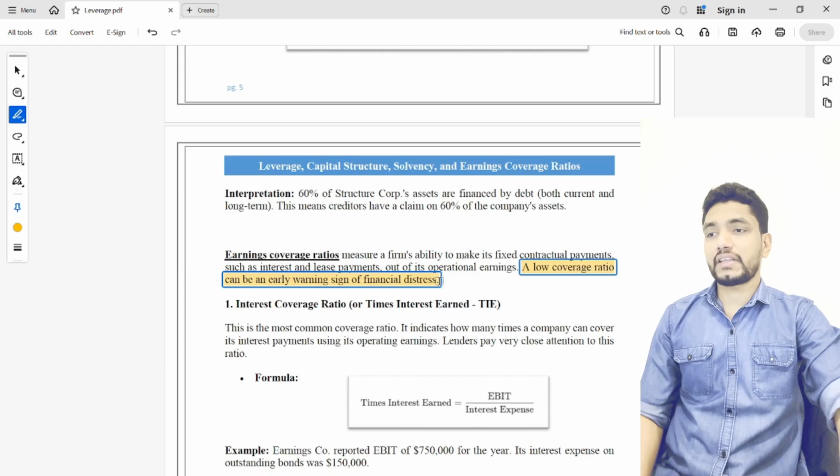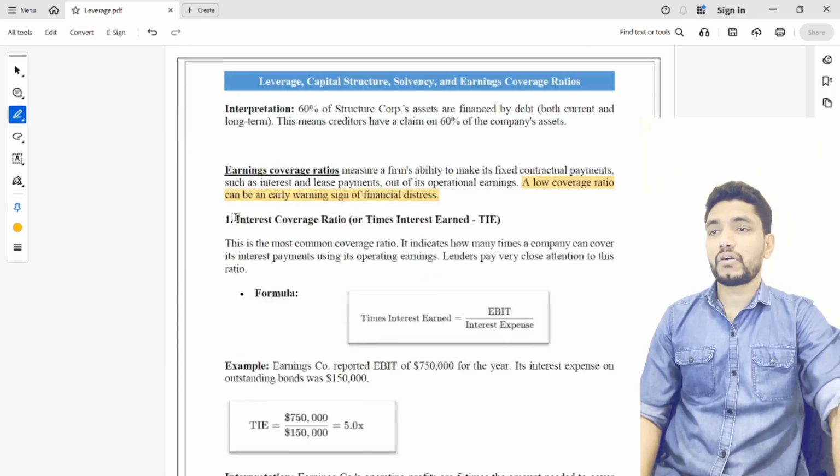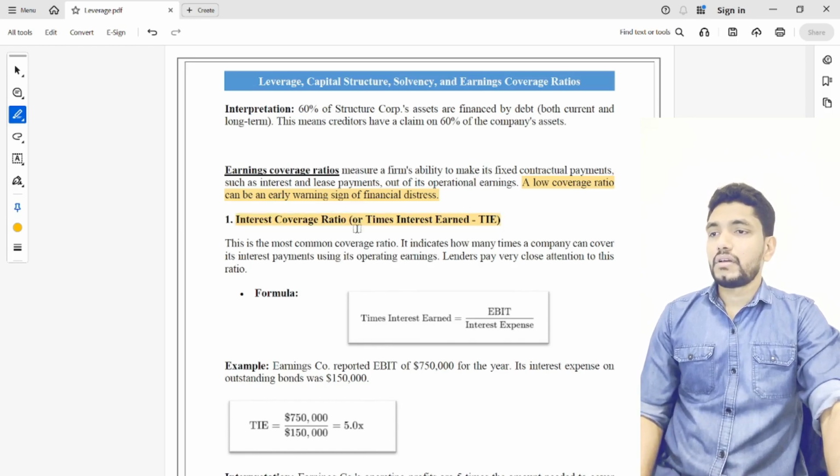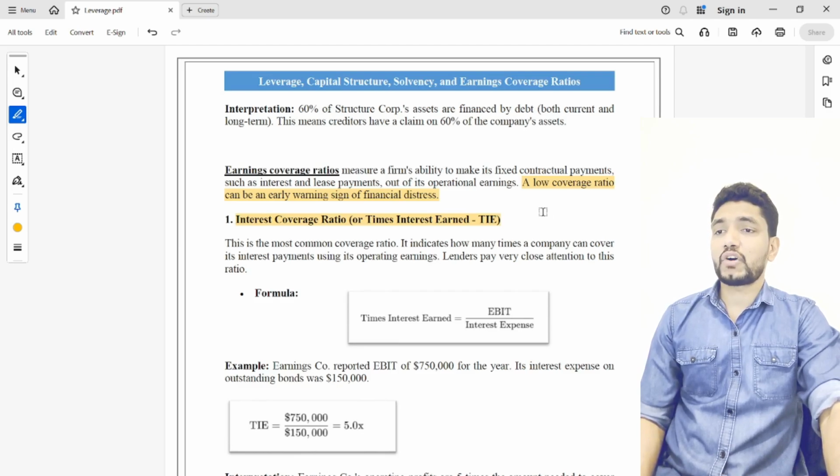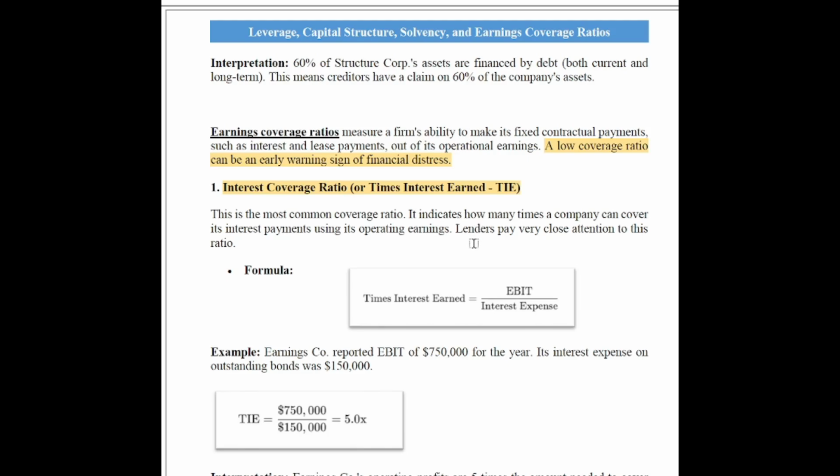The first earnings coverage ratio is the interest coverage ratio or times interest earned. This is the most common coverage ratio. It indicates how many times a company can cover its interest payments using its operating earnings. Normally, lenders pay very close attention to this ratio.